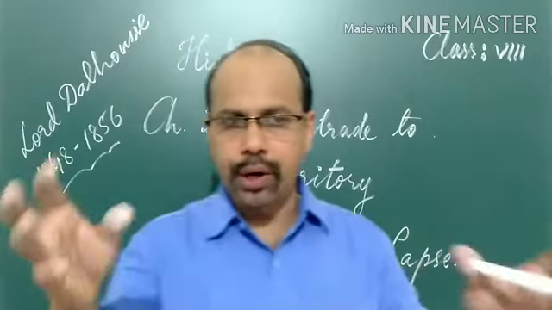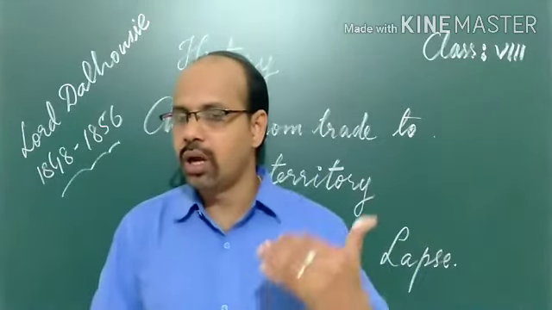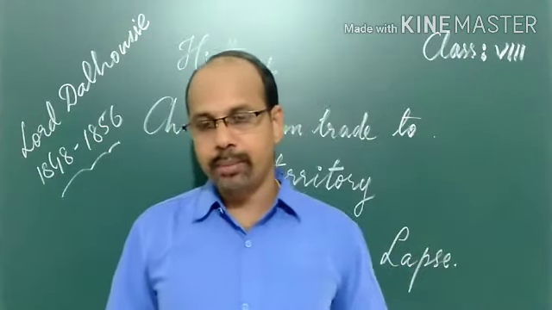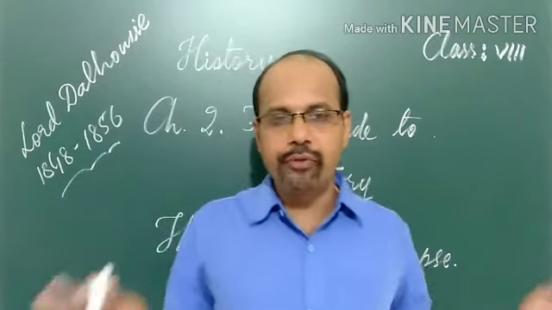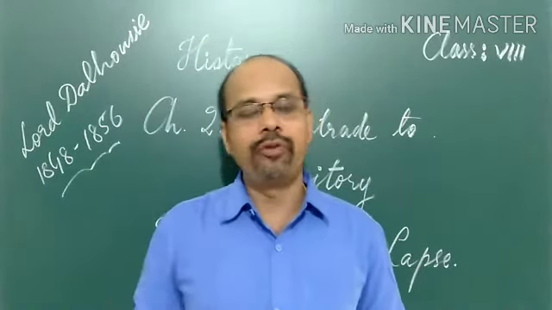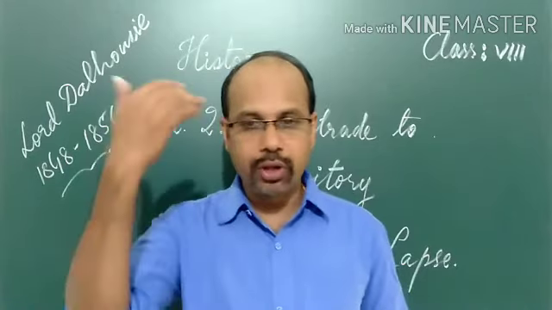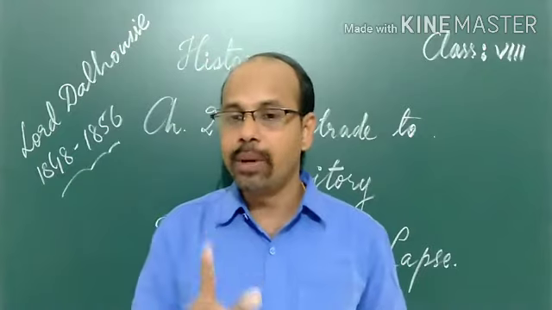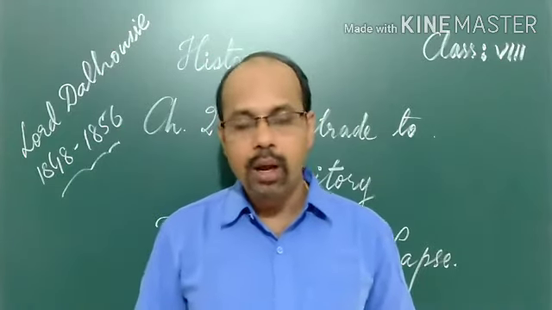After the different policies the Britishers followed, the Indian people revolted against them. When the Indians were fed up with the rules and regulations of the Britishers, the people of India revolted for the first time in 1857.